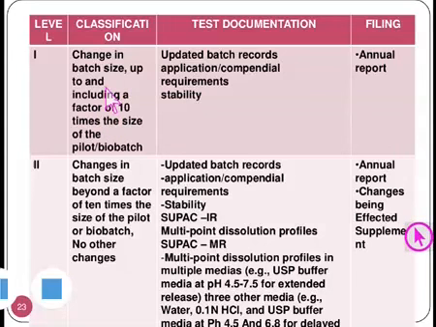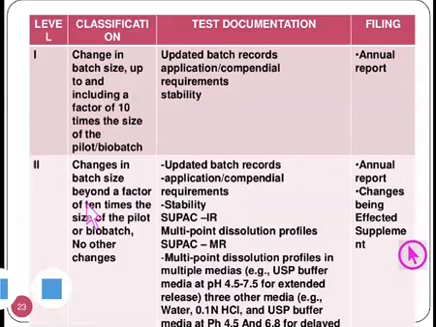So a level 1 change in the batch size, up to 10 times the pilot or bio batch, is a non-significant change, and therefore the test documentation will be mild. These kinds of changes can be informed in the annual report. Test documentation: updated batch records, application, compendial requirements, and stability studies.